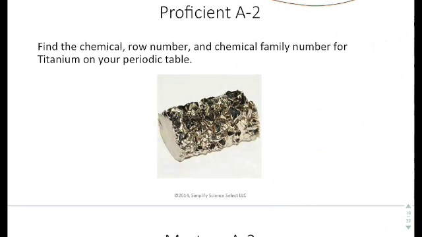Next, find the chemical row and family number for titanium on your periodic table. You should be able to do that on your own. I will reference that titanium is Ti, and you should be able to find its location, figure out what row it's on, and figure out its chemical family. In other words, which column is it in.